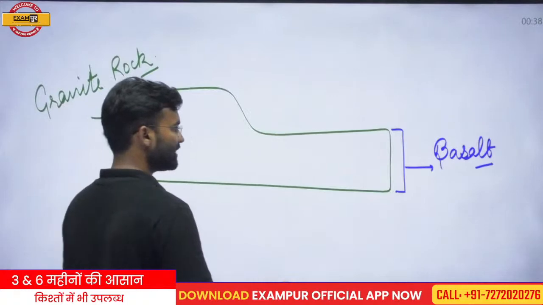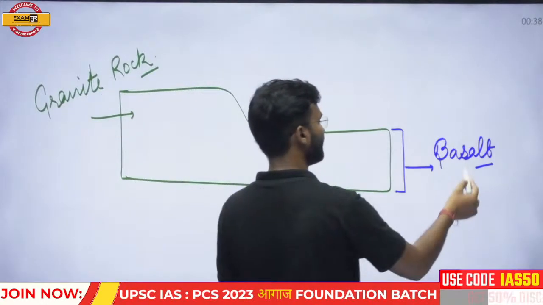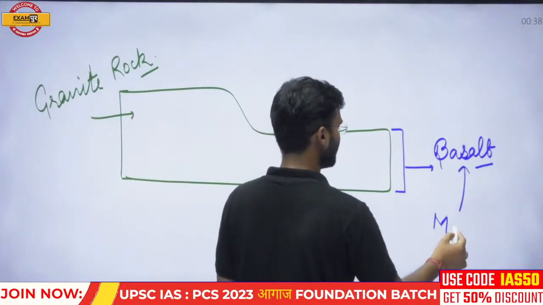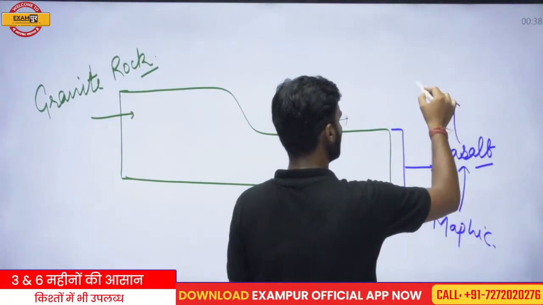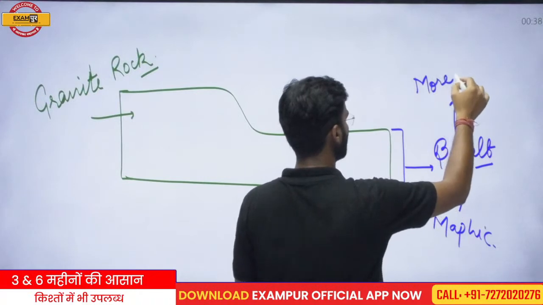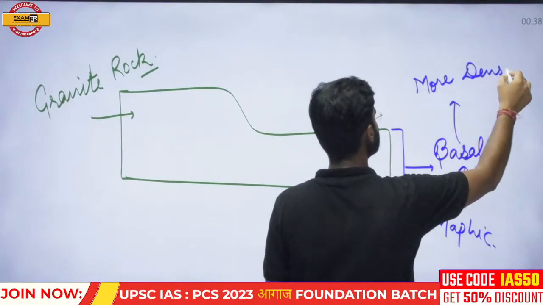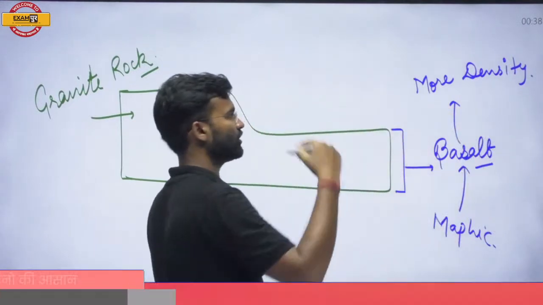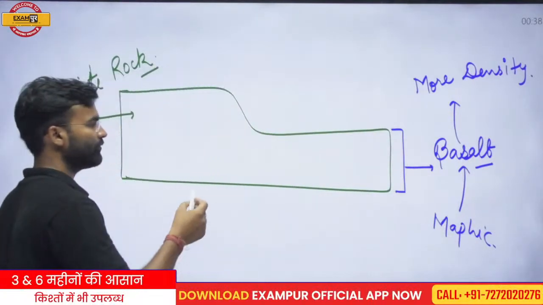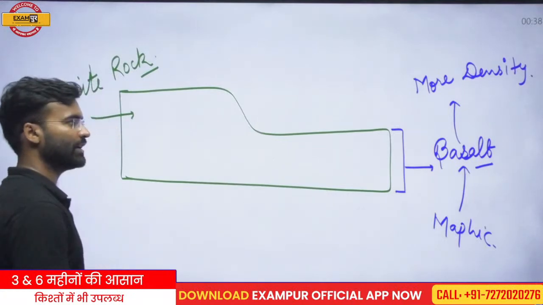Okay, so the basaltic crust is made by the mafic magma, and that is why basalt has more density. It has more density, but the height or depth is not more. Why? You can understand with the example of cotton and iron.